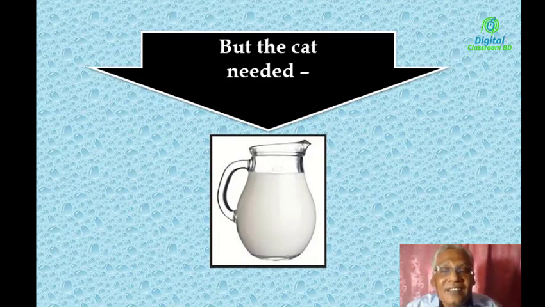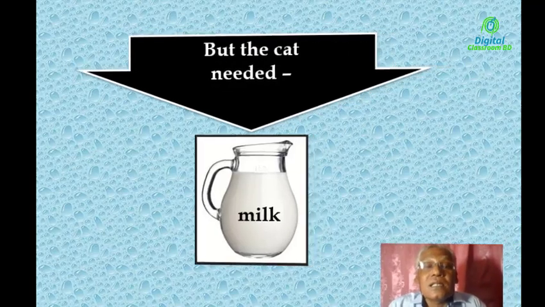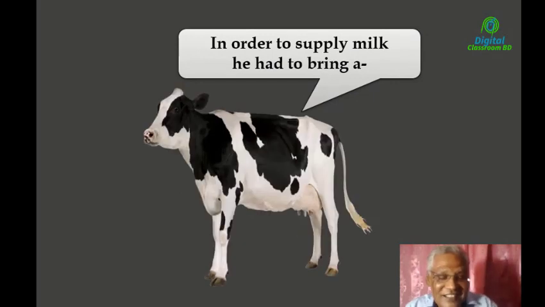There's a jug, and in the jug, what can you see? Milk. Oh, fine. But the cat needed milk. Okay, you can guess it. Okay. So in order to supply milk, he had to bring a cow. Okay, fine.